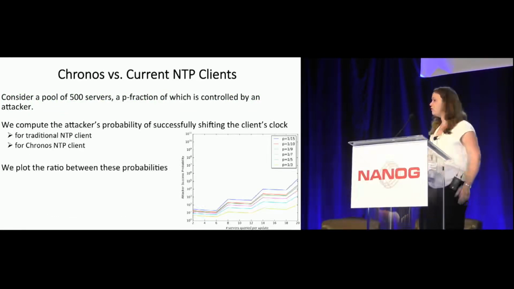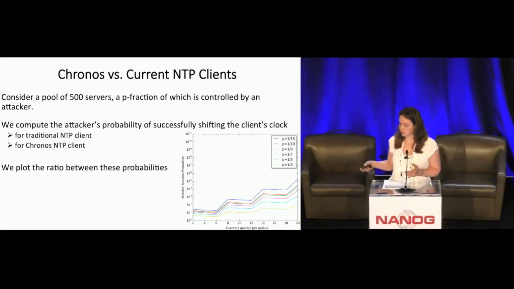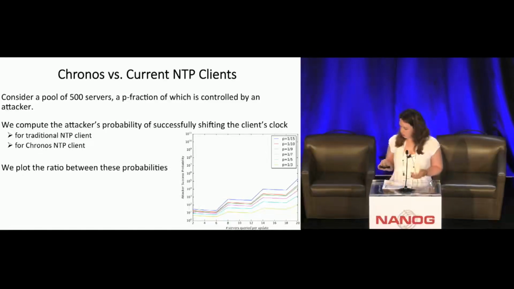And here we see that the benefit of using Chronos over the current NTP is a function of the number of servers that are queried per update, and the ratio, the P, of the malicious servers in the pool. Notice that the y-axis is a log scale, which means that the improvement is exponential.